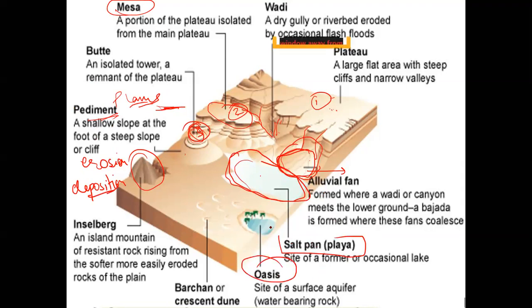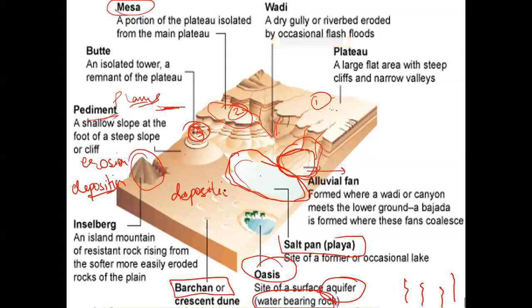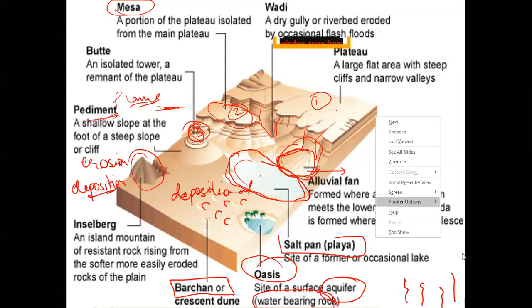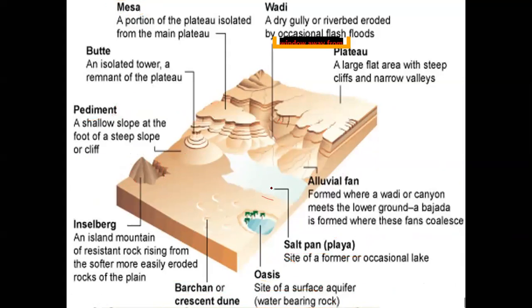Oasis, of course, the area where there are water aquifers. Now, these water aquifers are where the underground water comes up and forms a small lake kind of region. Barkhans are depositional. When the sand gets deposited in a particular fashion, which is in a crescent form, then it forms barkhans. We'll be having a detailed diagram of barkhans also. So this is basically the complete arid topography in a nutshell. We'll be understanding the other portions also of it.